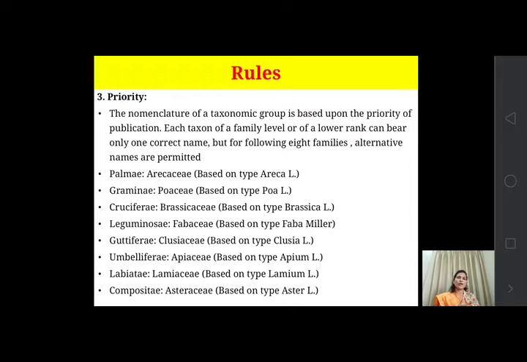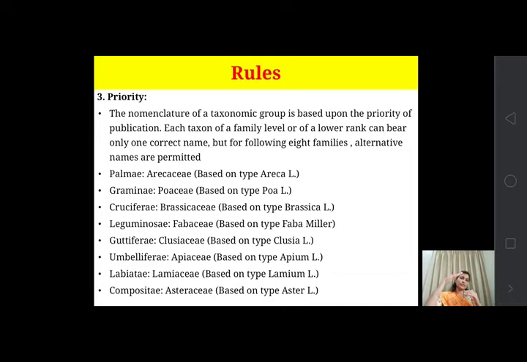Each taxon of a family level or of a lower rank, that is family, then genus, then species, bears only one correct name. But for the following 8 families, alternative names are permitted. So from the family down, this priority rule is applicable, but not for the higher ranks above the family, that is order, class, division and kingdom.